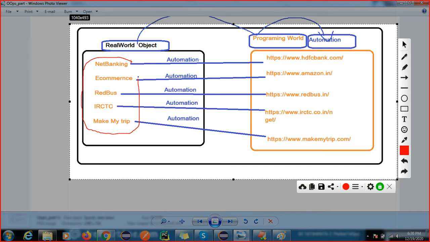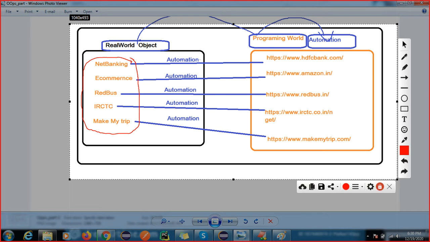Some people decide to start a business. That business is a real world object, and we convert it into the programming world. Programming means we have automation.